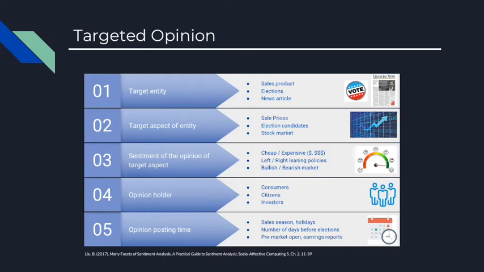Sentiment of the opinion in this example can be how left or right-leaning the candidates are, and citizens of the United States will be the opinion holders. 1 month's period left to the election will be the posting time in this example. It should be noted that not in all cases we have all 5 components of an opinion.